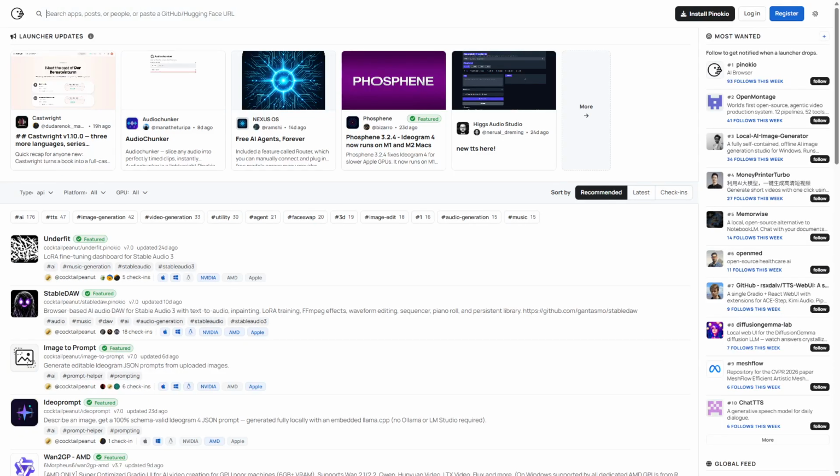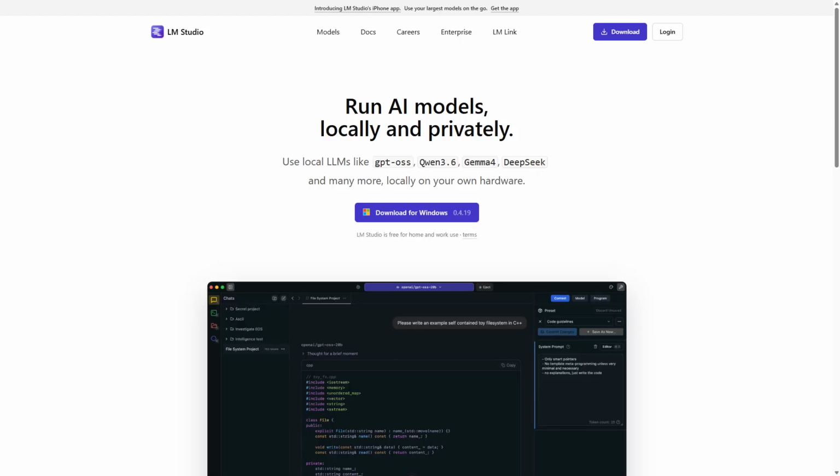Choose Pinokio if you require advanced AI customization, complete data control, and are comfortable managing complex local AI workflows on your own hardware. LM Studio is recommended for users seeking an easy-to-use local AI platform with quick setup and efficient model management. It balances power with simplicity, making it ideal for creatives and professionals who want strong AI capabilities without extensive technical demands.